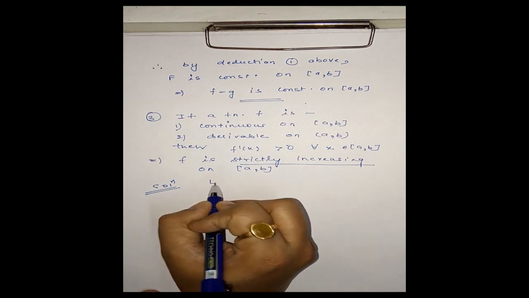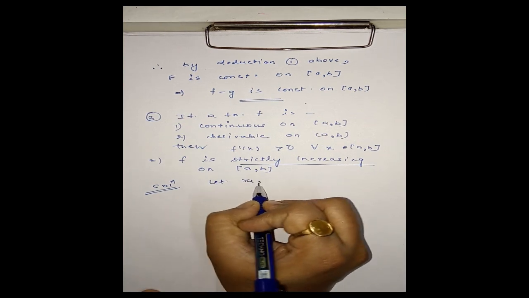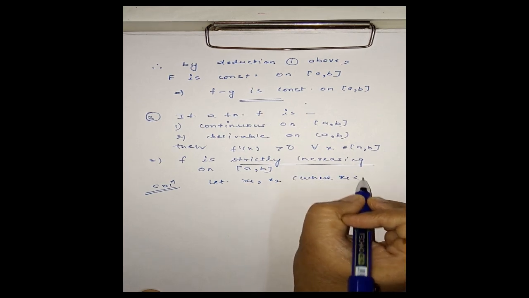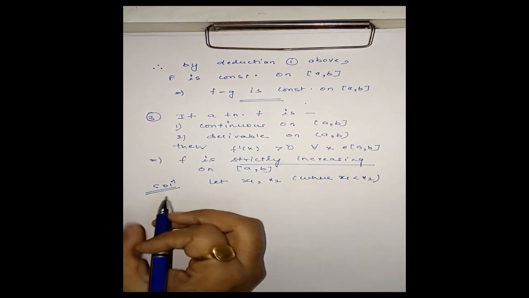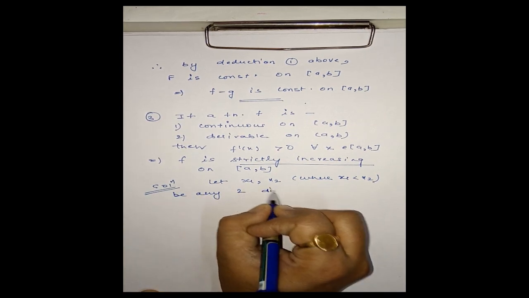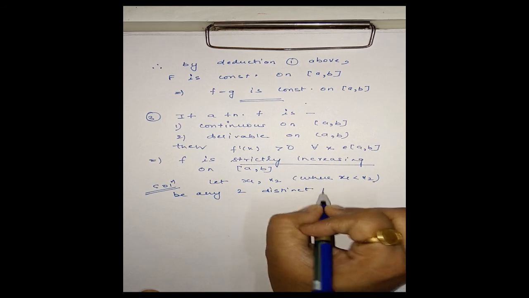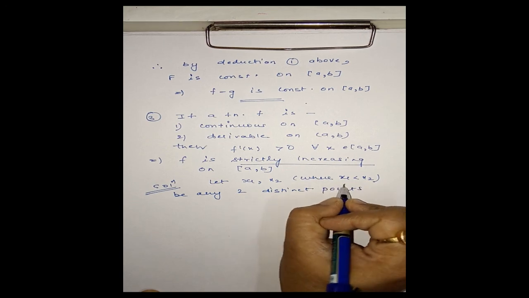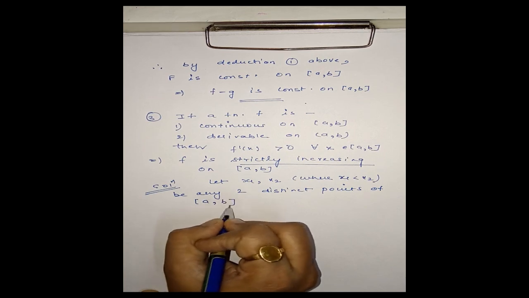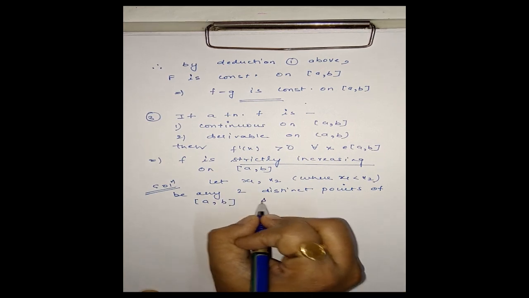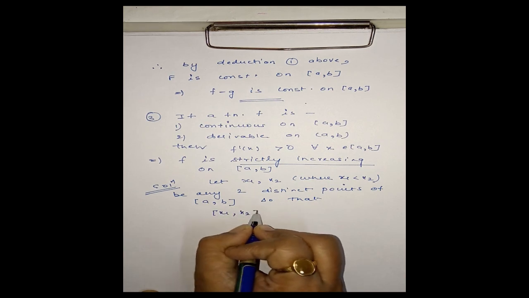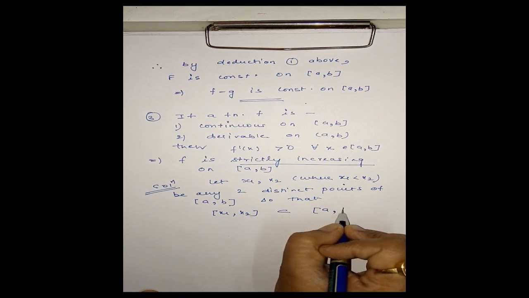Let x1 and x2, where we have taken x1 is less than x2, be any two distinct points of closed interval ab. Okay, so that we have, this is contained in this interval.